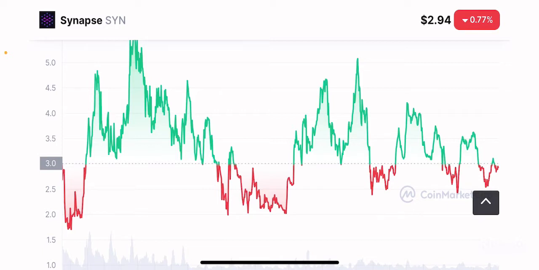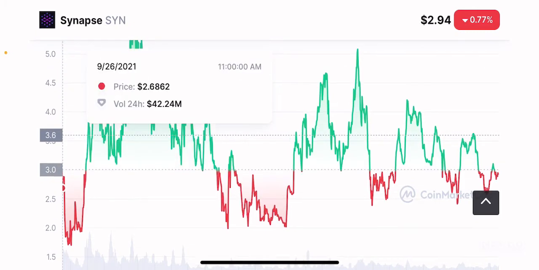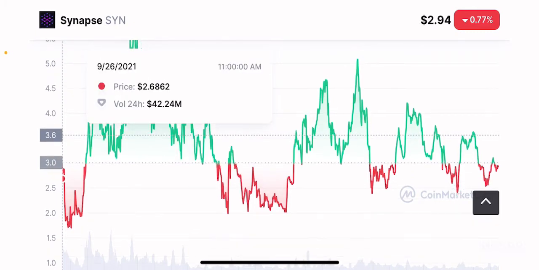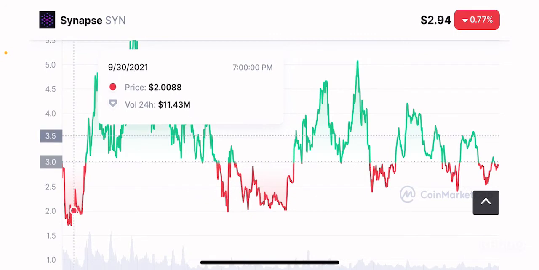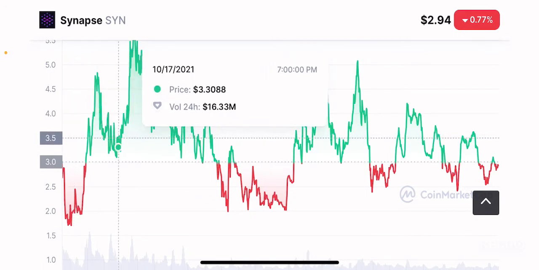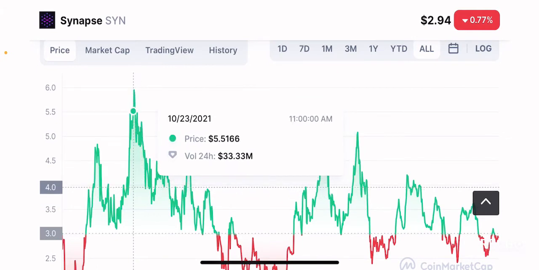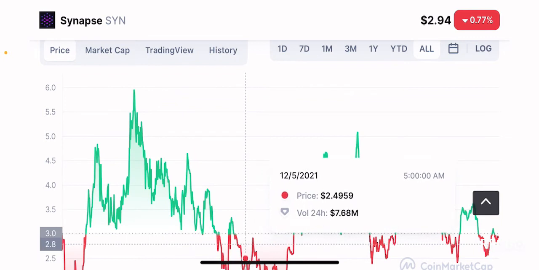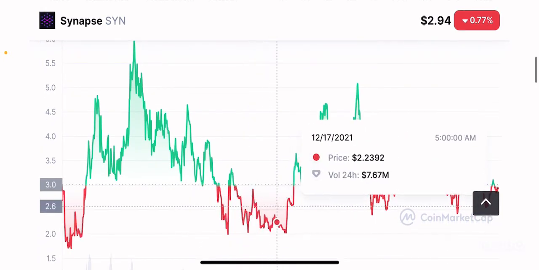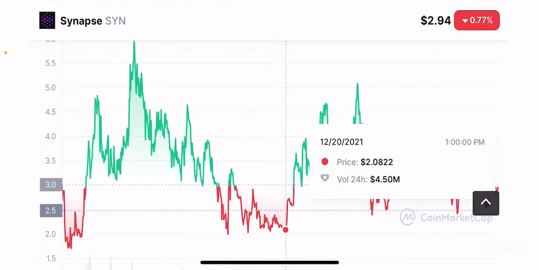But nonetheless, the price of this token was initially about $2.68, but it crashed instantly after that, reaching $2 per token. Then it bounced up to a new all-time high of about $5.50 or $5.94 as of 23rd of October 2021, and then gradually declined by a good percentage, reaching $2.02 as of 20th of December 2021.